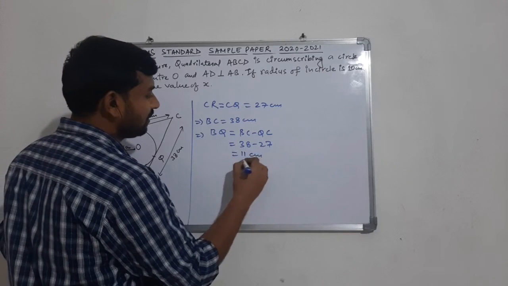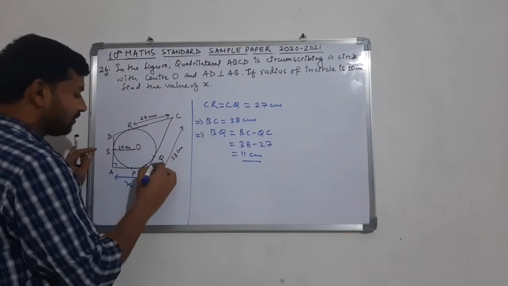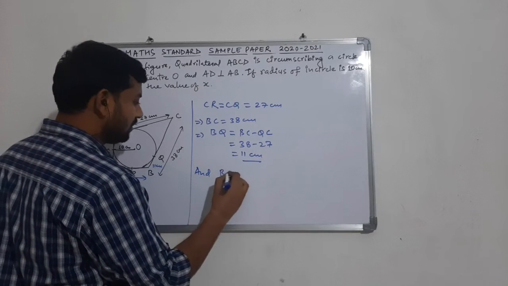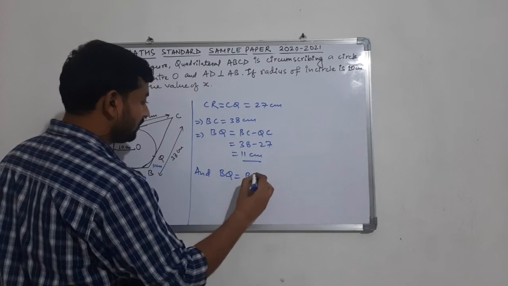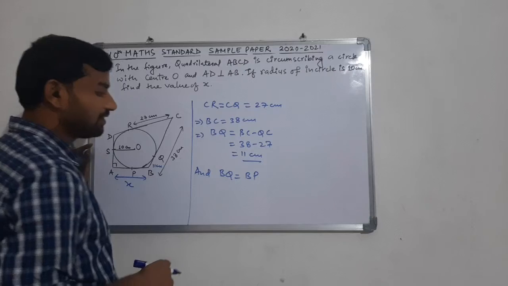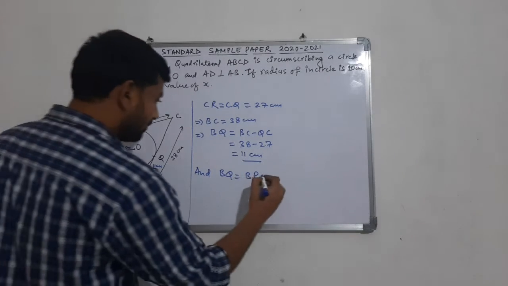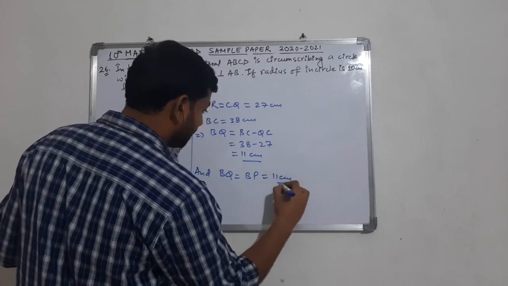11 centimeters. The length of BQ here is 11 centimeters, and BQ is equal to BP, as these are the tangents from the same point. So BQ and BP are equal, so both will be equal to 11 centimeters.